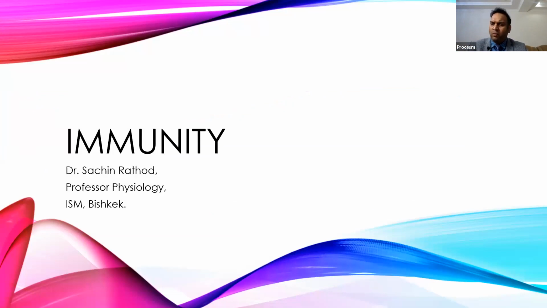Now, what does immunity mean? Many times we use the words "I am immune to this thing." It means that those particular things cannot harm you. So immunity, if you see the literal meaning, is our body's defense mechanism against any harmful agent which can come from outside the body.